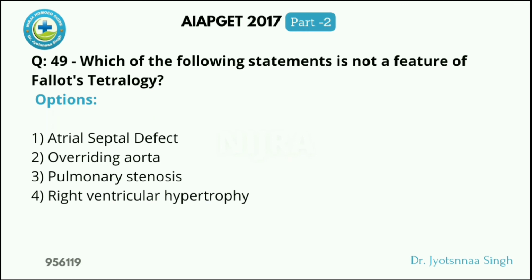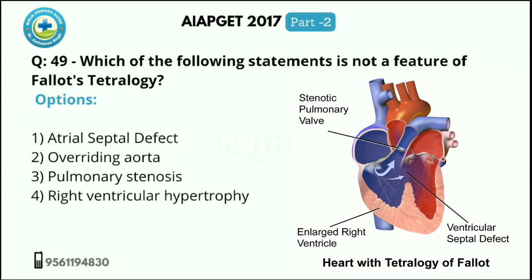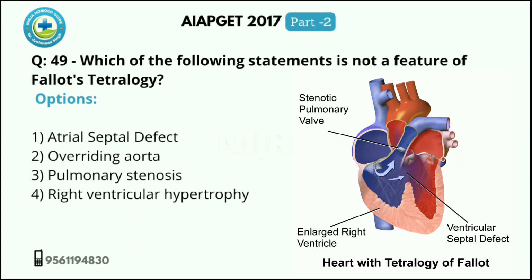Which of the following statements is not a feature of Fallot's tetralogy? Now, what are the features of Fallot's tetralogy? Tetra means 4, so there are 4 features of Fallot's. First one, non-restrictive VSD. Second, overriding of aorta. Third, pulmonary stenosis, and fourth one is right ventricular hypertrophy.